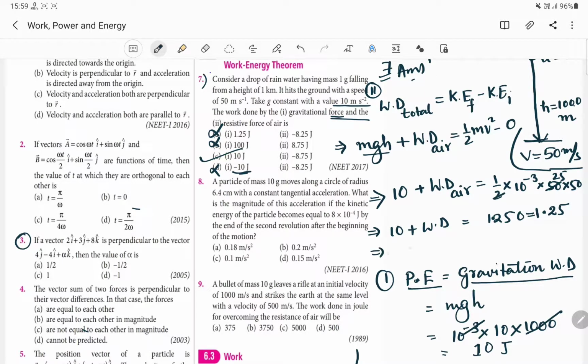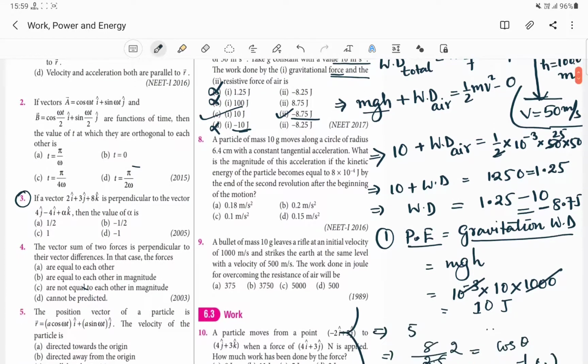The work done will be very simple: 1.25 minus 10, and our answer comes out to be minus 8.75. So option number 2 is also correct, which means we get the same negative answer. So this is the way to calculate. First of all, you just find out the work done by gravitational force, that is potential energy, mgh. That's very easy.